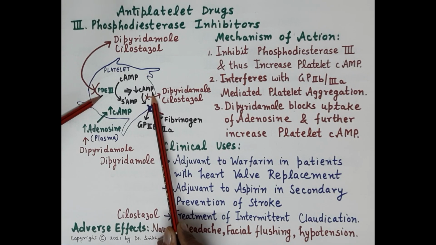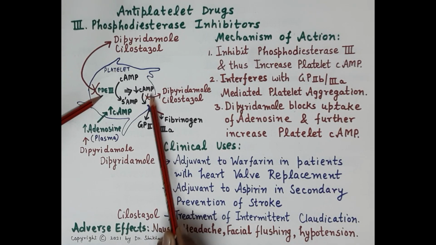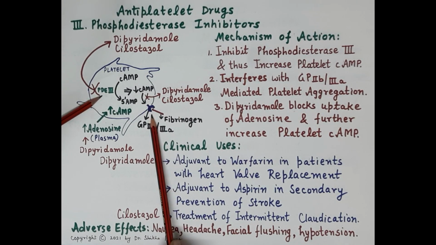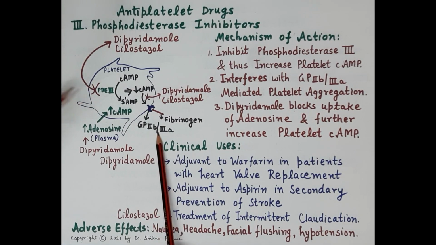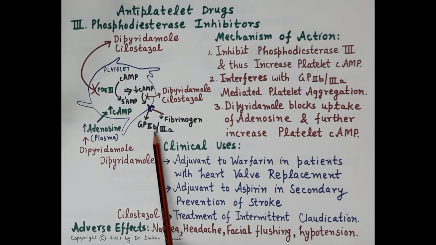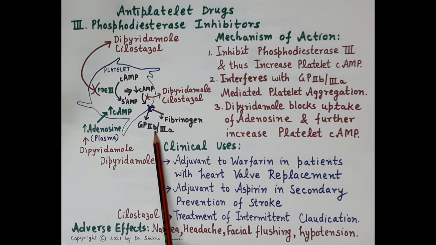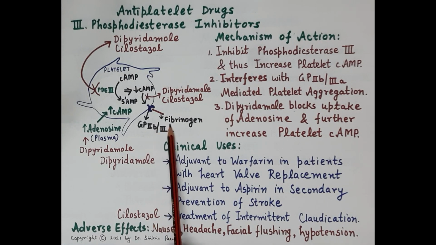And reduced level of cyclic AMP in the platelet stimulates the GP2B3A receptors. As we all know, these are fibrinogen receptors. Once these receptors are stimulated, they bind to fibrinogen. Fibrinogen further binds to the other platelets, and therefore activation of this receptor is responsible for the clumping of the platelets, where fibrinogen acts as a glue.